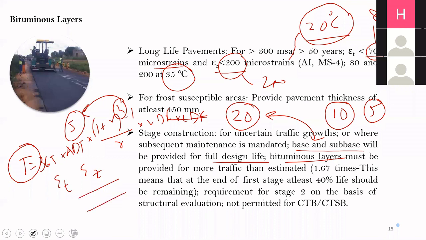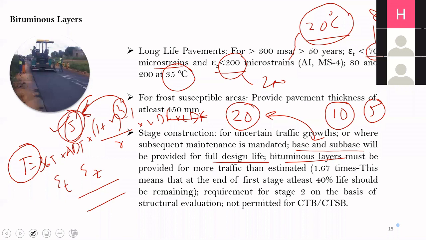If your stage is 5 years, we have to design the bituminous layer such that at the end of 5 years, at least 40% life should be remaining. This means that it should not happen that after 5 years your top layer has completely deteriorated. So even in stage construction, you have to design corresponding to a higher stage than what you are designing.